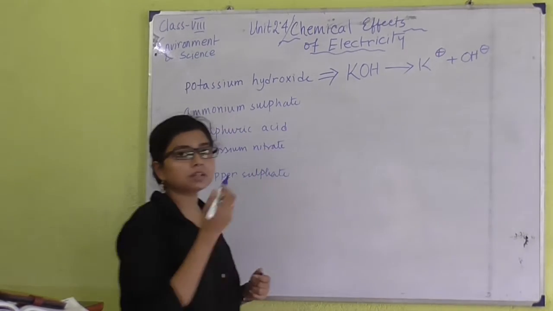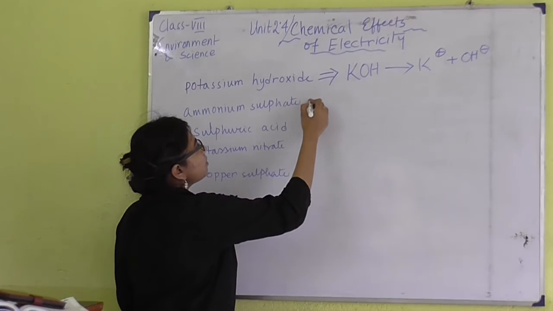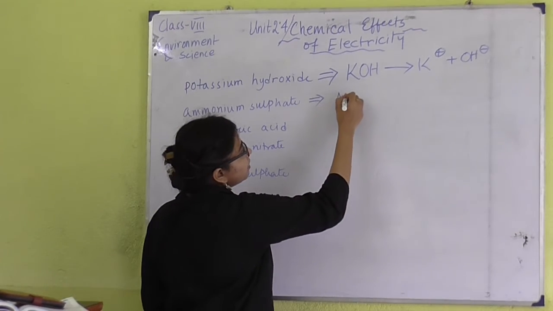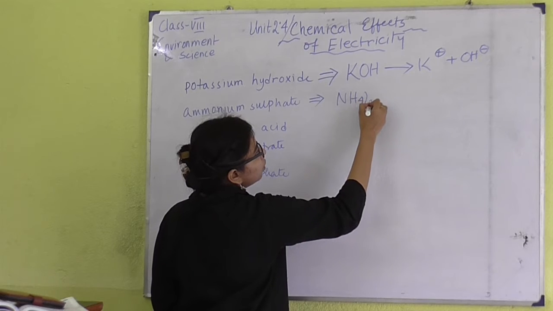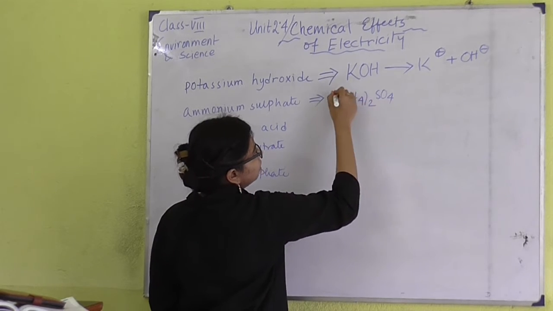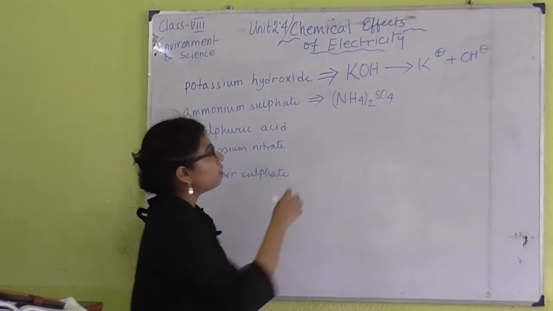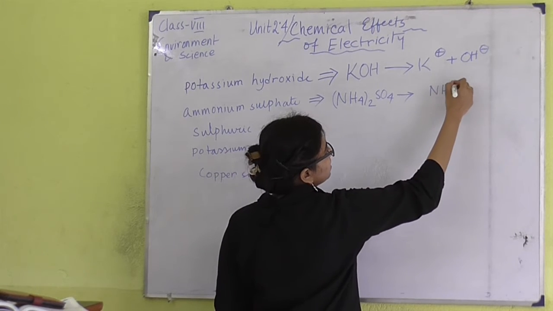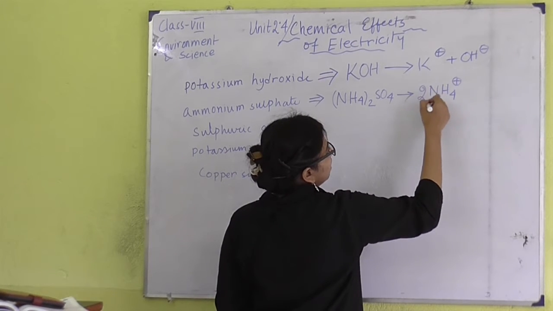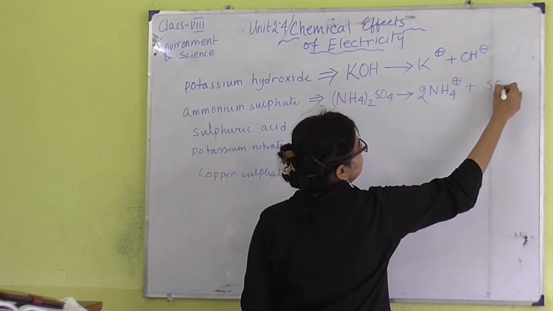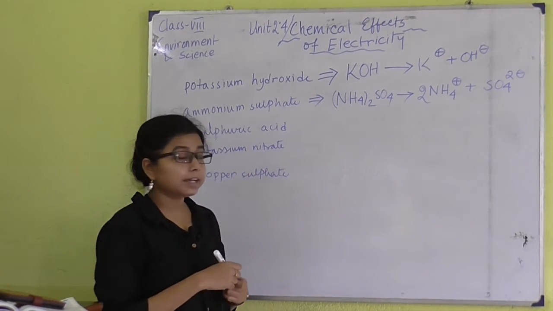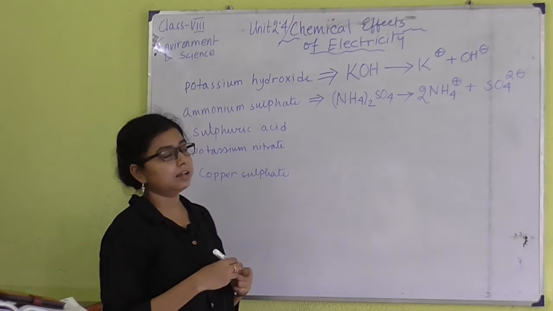potassium ion and hydroxide anion. Suppose we have ammonium sulfate, that is (NH4)2SO4. It will dissociate as NH4 plus and SO4 2 minus, that means ammonium as cation, sulfate as anion.